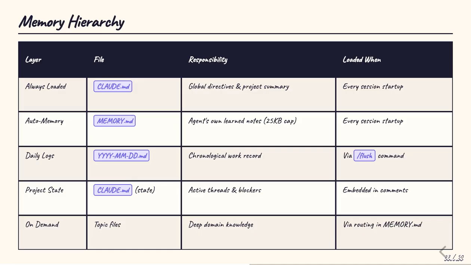The memory hierarchy has four distinct layers. At the top, CLAUDE.md and MEMORY.md are injected into every session startup. They're always present. Daily logs, date-stamped markdown files, are written via the flush command and capture chronological work records. Project state is embedded in CLAUDE.md comments: active threads, blockers, next steps. And topic files are deep domain knowledge loaded on demand via a routing table in MEMORY.md. This hierarchy prevents context rot, where irrelevant historical data drowns out current task information, by keeping the most important context permanently loaded and the rest accessible but not forced.